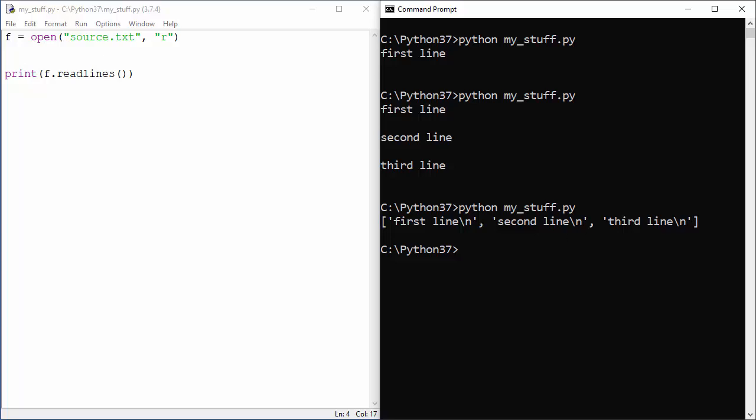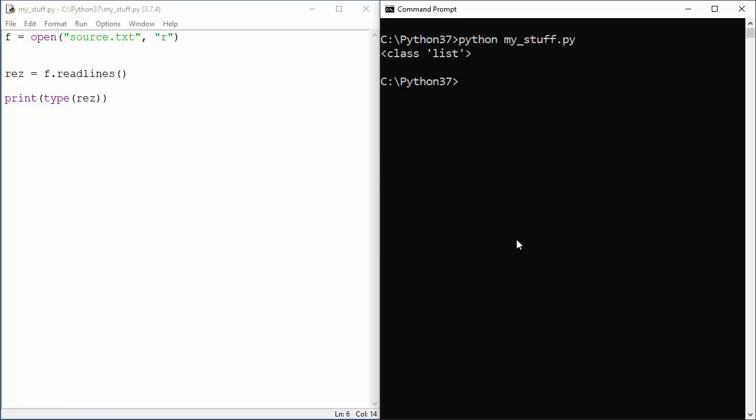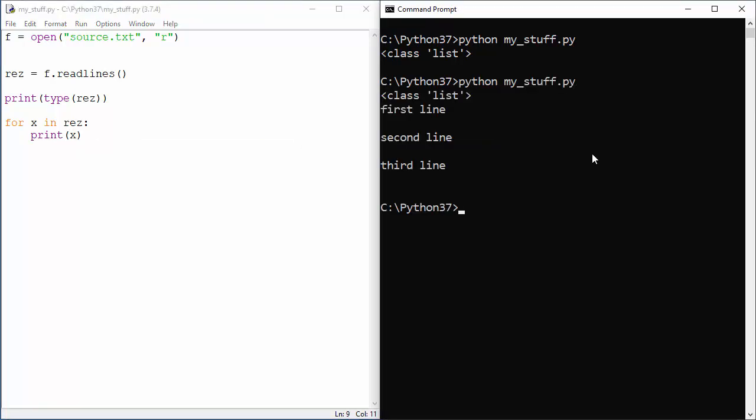So next thing, let's actually do that. Let's put this into an actual list, like the result of reading will go to, I don't know, res, and then that will be a list. How do I know that? Well, print type of res, and the result will be list. And when you have a list, you can say for x in res, print that specific x, and then you will get those elements by position, like this.